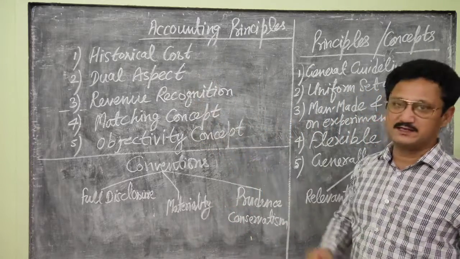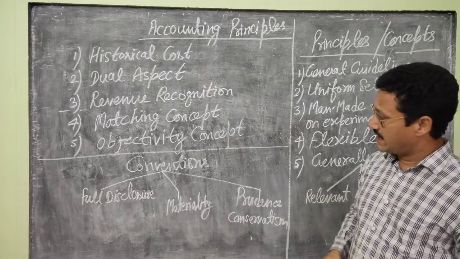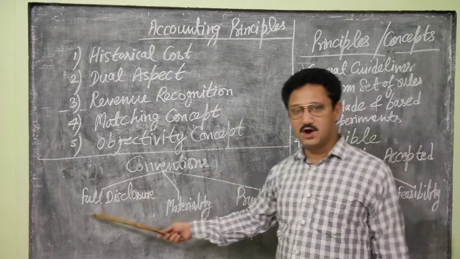Other than these 11, 6 we studied yesterday and 5 are these, there are 3 more conventions. Number 1, the convention of full disclosure.